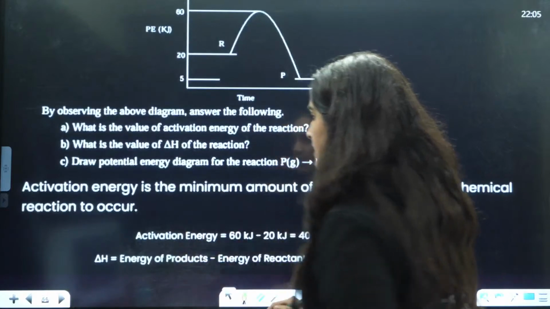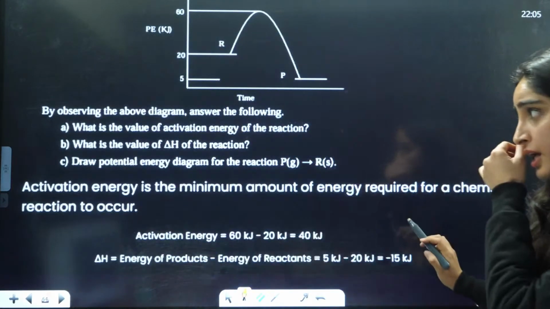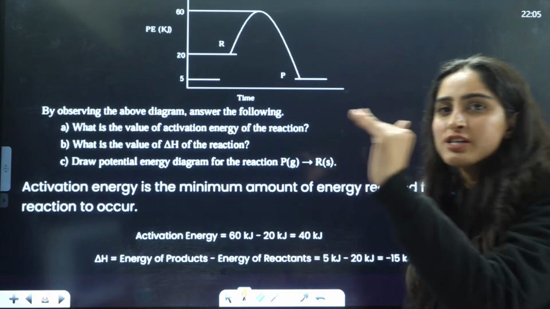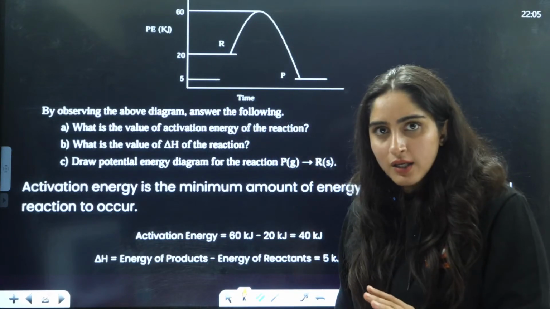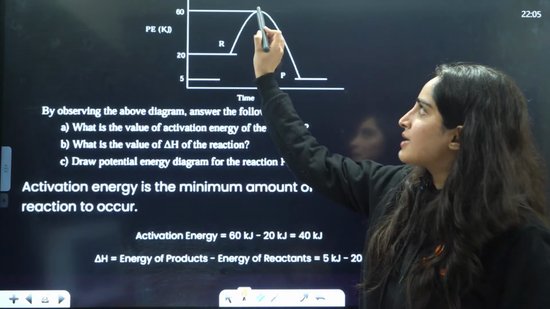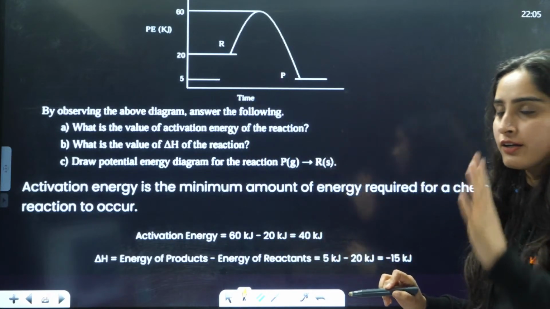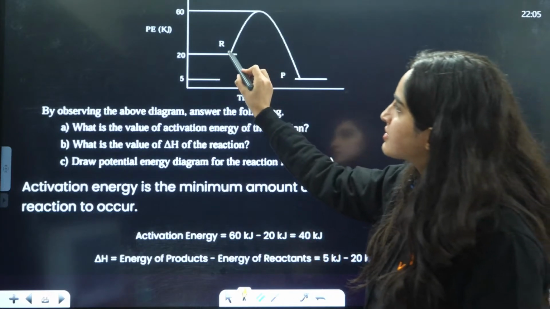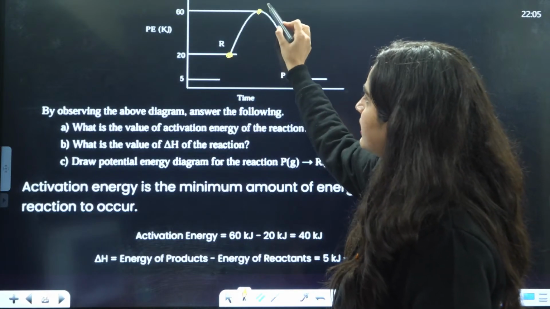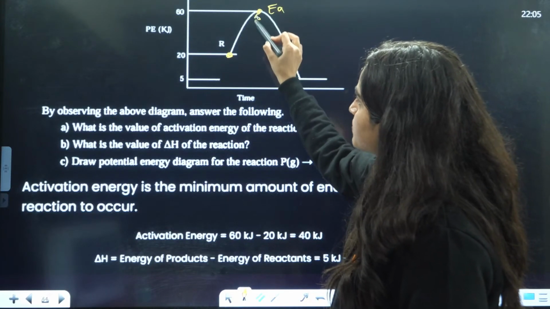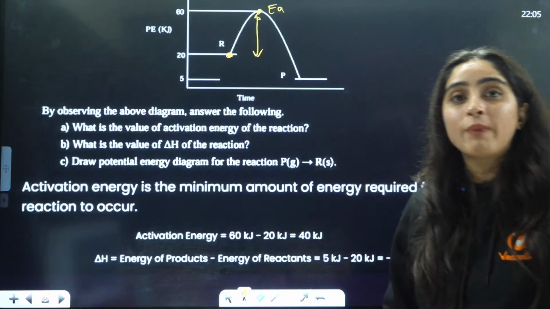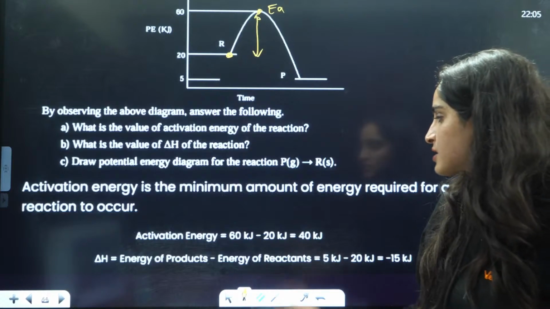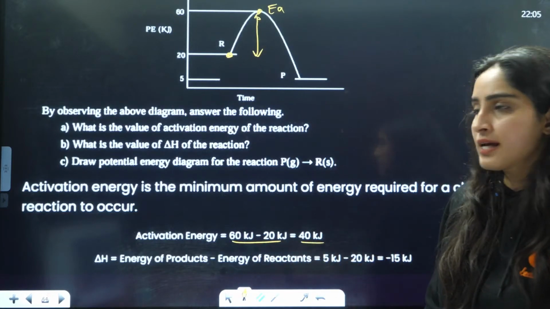As you can see, activation energy is the minimum amount of energy required for a chemical reaction to occur, the threshold for a reaction to occur. If reactants pass this threshold, they can get converted into the products. So here this is the reactant and this is the Ea. This much amount of energy is required by the reactants to get converted into the intermediate state. So the answer will be 60 minus 20, 40 is the energy.